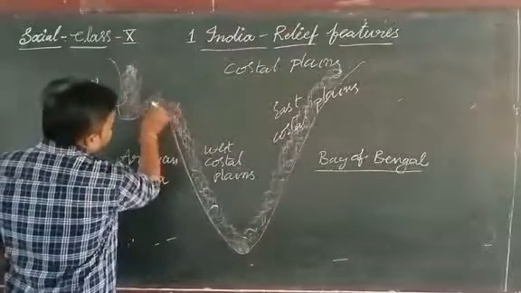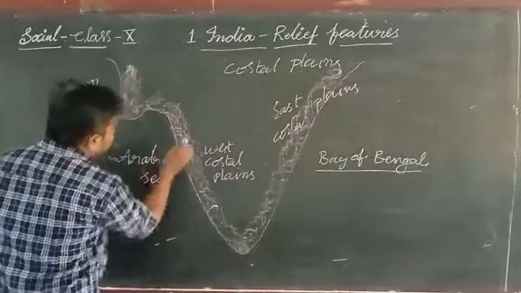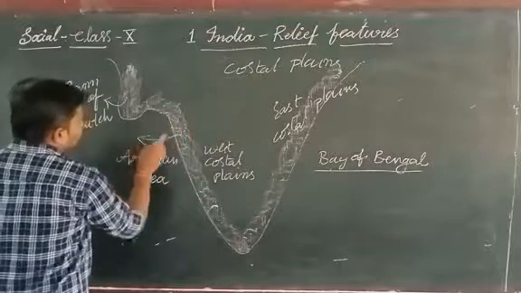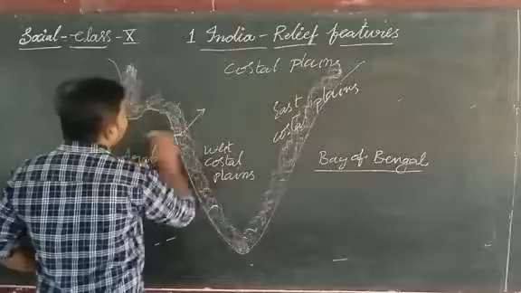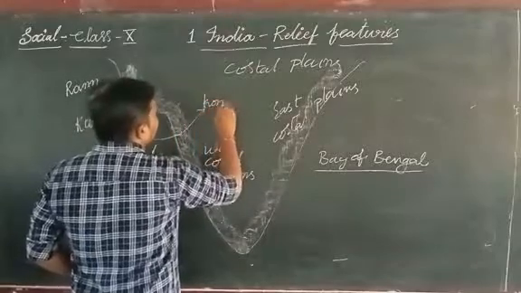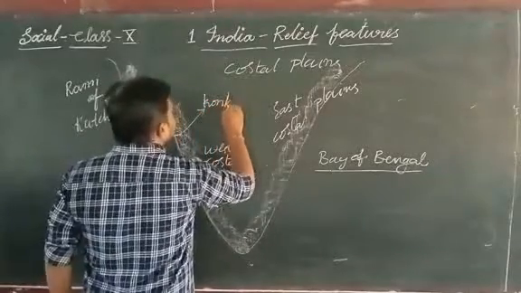In the state of Maharashtra and Goa, they are called Konkan coastal plains.